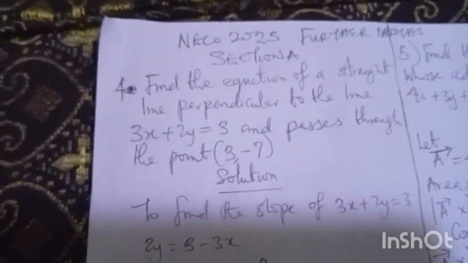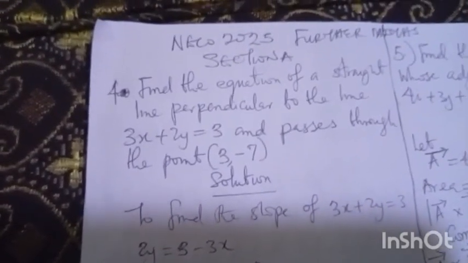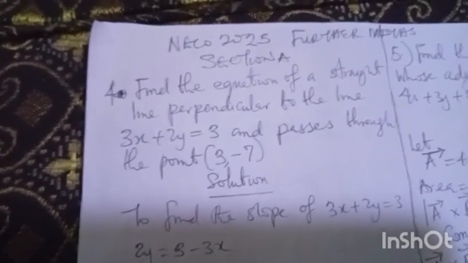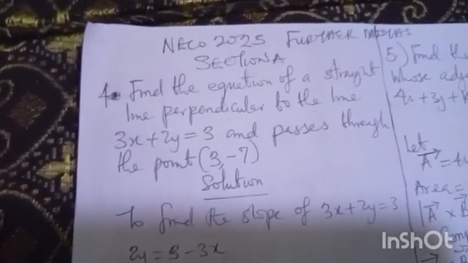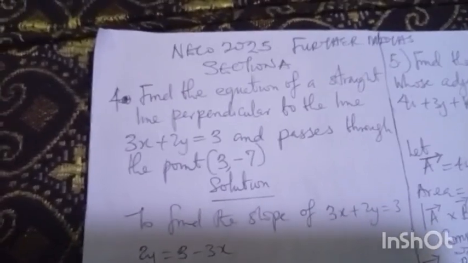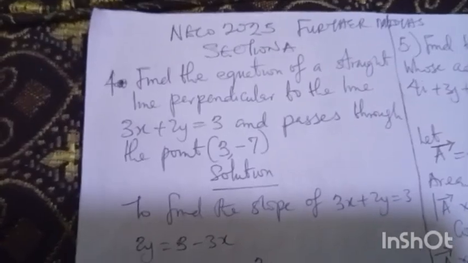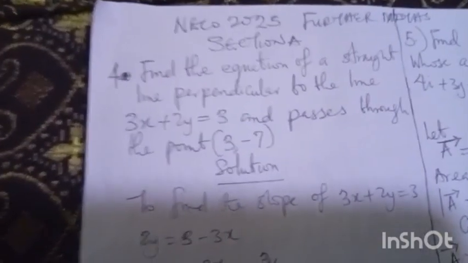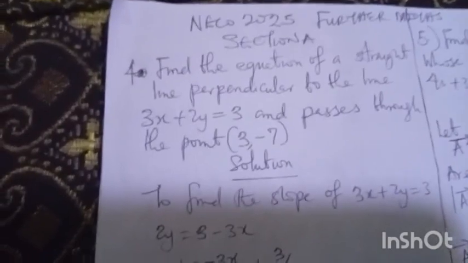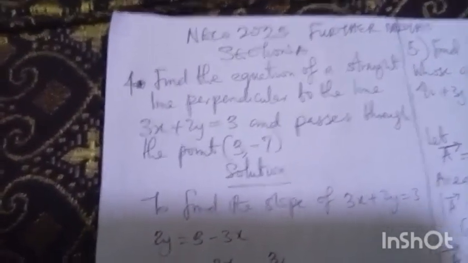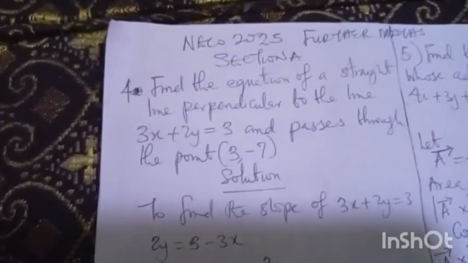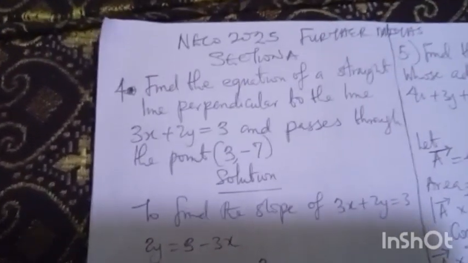Now the first thing you need to know: whenever you talk about the equation of a straight line that is also perpendicular to another line, the condition for perpendicular lines is that the product of the two slopes must be equal to -1. What am I saying? m1 × m2 must be equal to -1. That is the slope of the one you know and the slope of the one you don't know. When you multiply the two, it must be equal to -1.